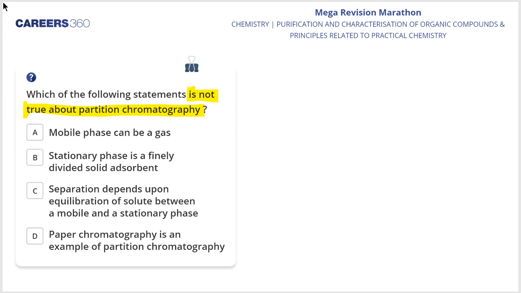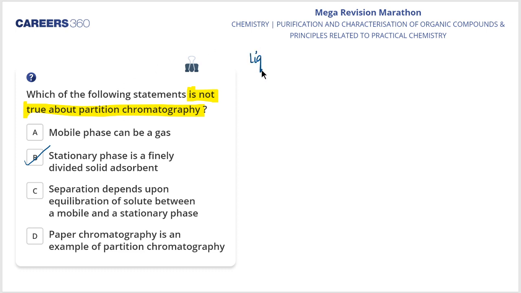Okay, I'm waiting for more answers to come. Saurav Srivastav said that B is the right answer. My dear students, I won't take much time, but I'll go with Saurabh. Saurabh, very good my dear student. You gave me the right answer and yes, B is the right answer. Lakshmi Menon, now you are saying that B is the right answer. So my dear students, B is the right answer. Why? See, which of the following statements is not true? First, I would say that there are different types of partition chromatography.